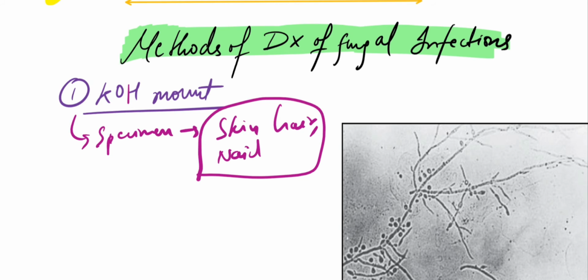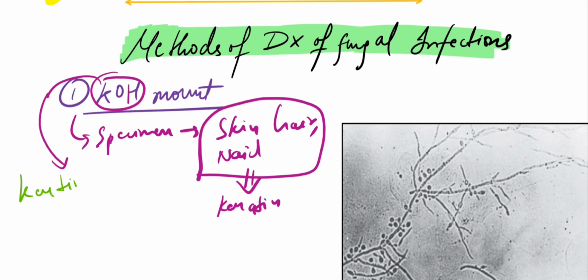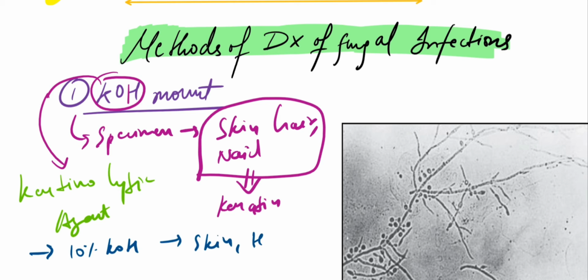Why are we doing KOH mount for these specimens? Because these specimens have keratin. And what is KOH? Potassium hydroxide works as a keratinolytic agent. It is going to literally eat up the keratin in your hair, skin and nails. We use a concentration of 10% KOH in case of skin and hair, and in case we have nail as a sample, then we use 20 to 40% concentration of KOH.